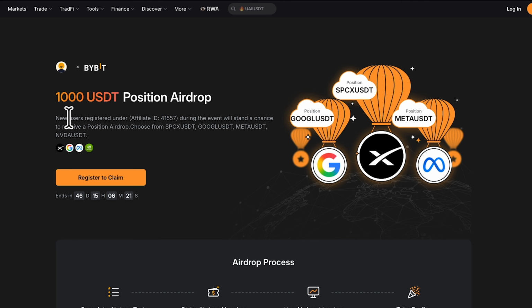Now you can see right here, it says new users registered under this affiliate ID during the event will stand a chance to receive a position airdrop. Now choose from SPCX USDT, GOOGL USDT, Metal USDT, and NVDA USDT. Now what does this mean? Number one, this 1000 USDT position airdrop is for Bybit new users or new users on Bybit.